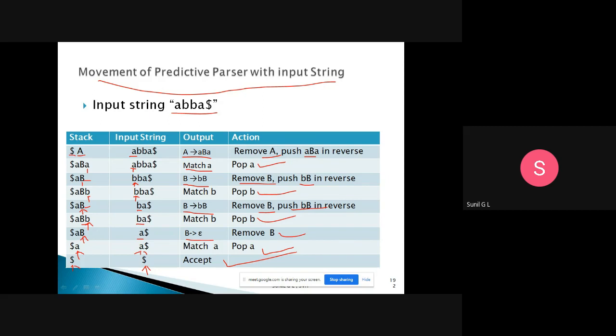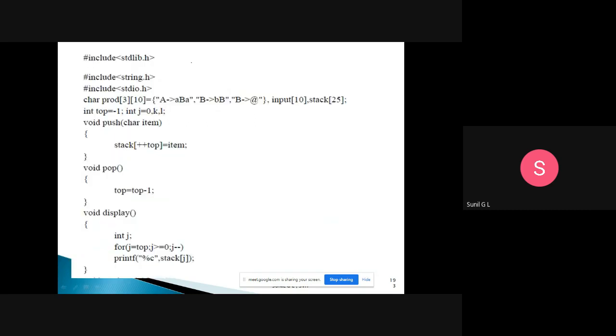Same thing we are implementing here. Now coming to the program, we are using C programming. Here we include stdio.h, string.h, stdlib.h, which are the header libraries. Here we have three productions: A tends to small a capital B small a, B tends to small b capital B, and B tends to epsilon. We use an input array of 10 and a stack of 25. We initialize top as -1 and the variables i, j, k, so we are initializing values.